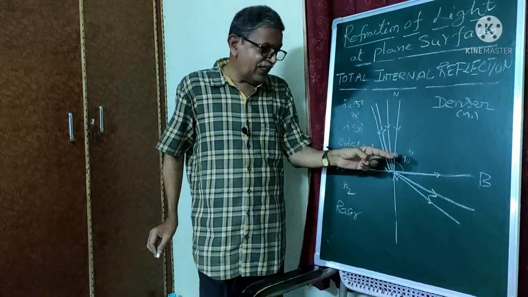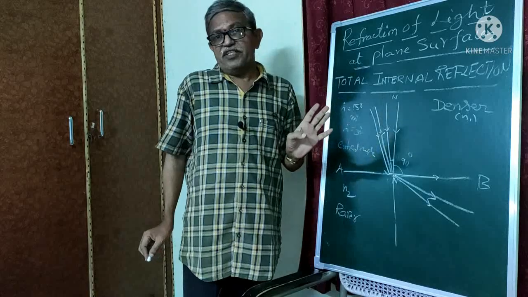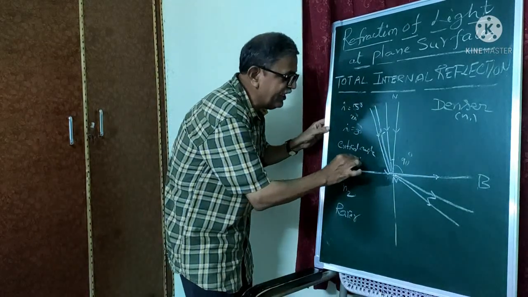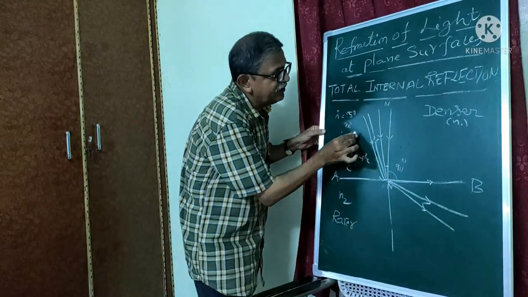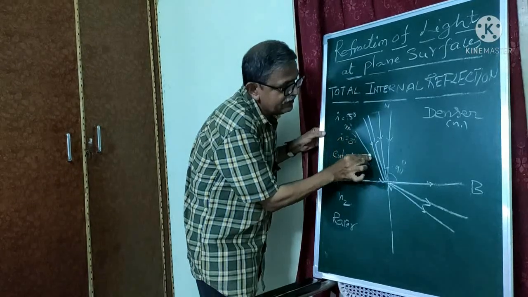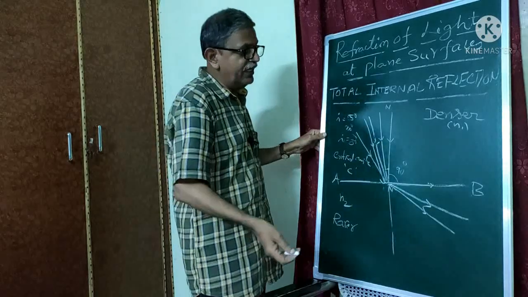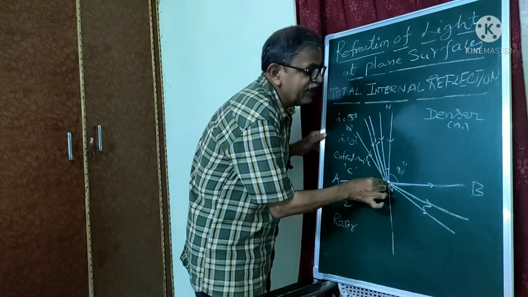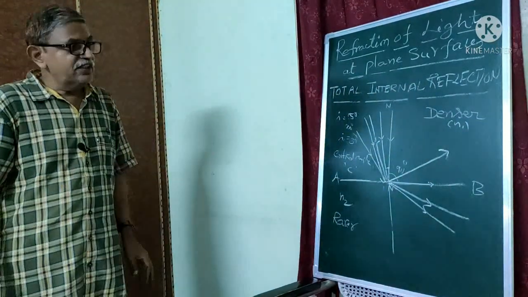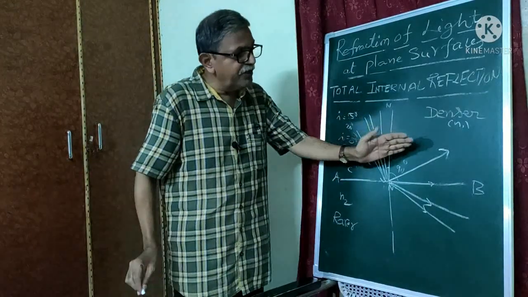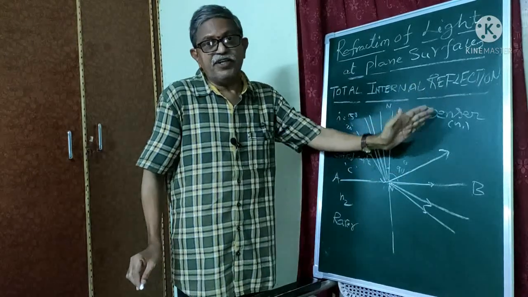So whenever the angle of refraction is 90 degrees, the angle of incidence is the critical angle. This can be denoted by the English letter C. Again, you can increase the angle of incidence by either 5 degrees or 8 degrees or 10 degrees. This time the ray passes into the denser medium. That means the ray cannot come into the rarer medium. It passes into the same medium, that is the denser medium.